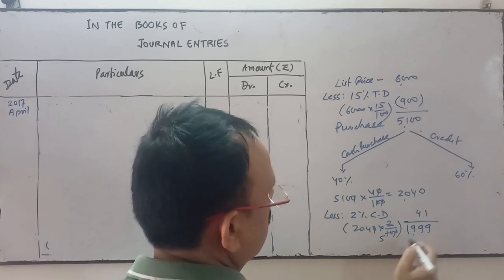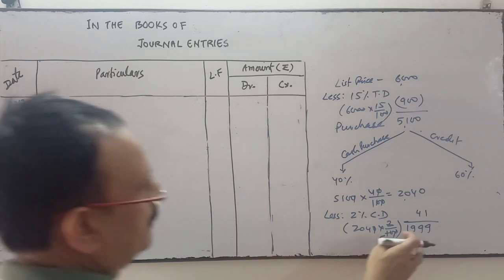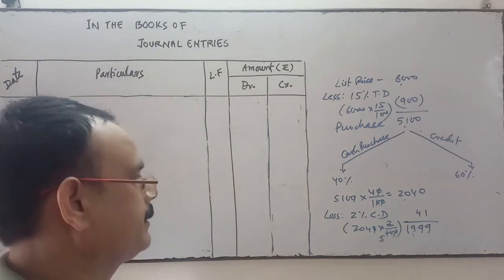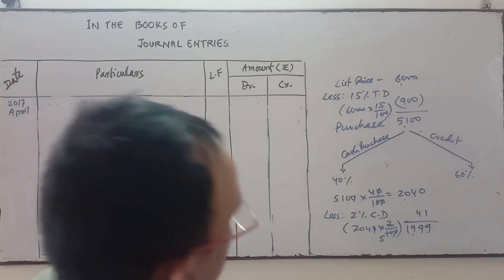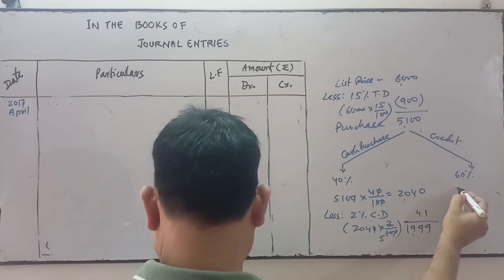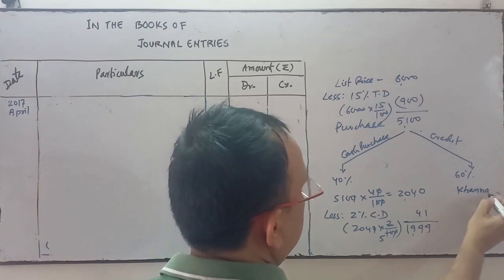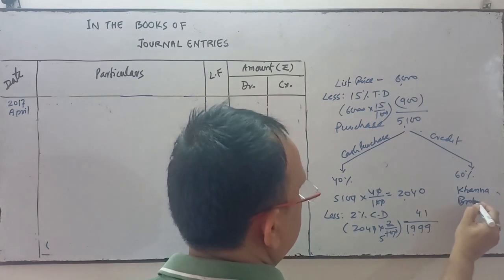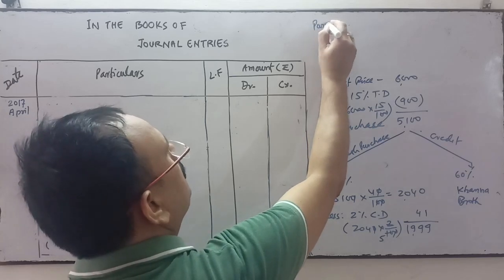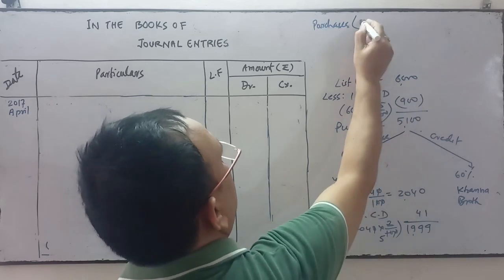So it is 1,999. Is it clear? So the account opened, and this is a credit. For credit, we will open the account of whom? Khanna Brothers. We will open the account of Khanna Brothers for credit. So the account will be purchase account, with which figure? This figure, 5,100.